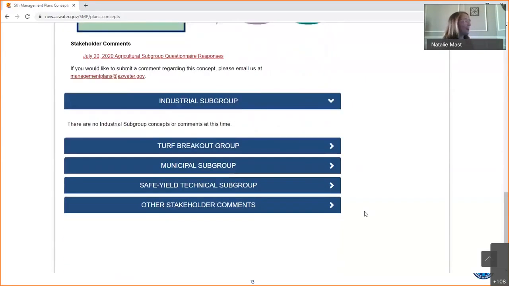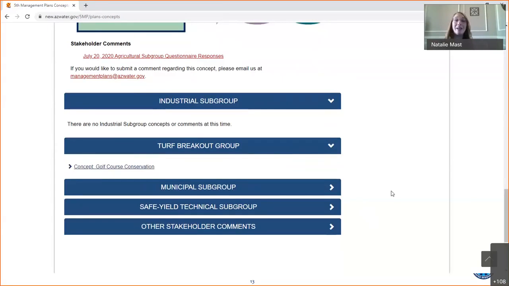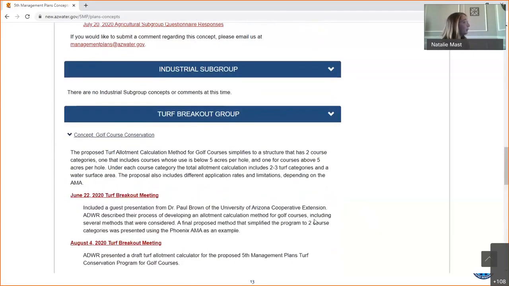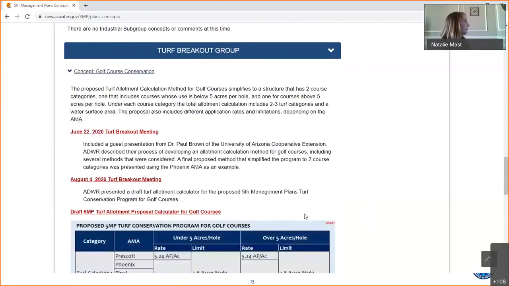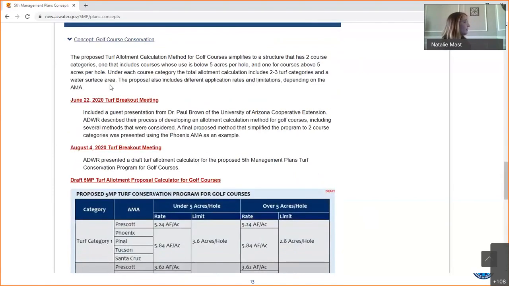You'll notice in our industrial subgroup, we've only had one meeting, and we don't really have any active items in that general group at this time. So that piece is blank, but we are absolutely open to additional suggestions on how we might further develop that general industrial conservation program or subgroup. The turf breakout group, which is under the industrial subgroup, has been quite active. We have a lot of the details on that proposed golf course conservation program available here, including links to the various meetings where we've talked about it and what we talked about at each meeting.